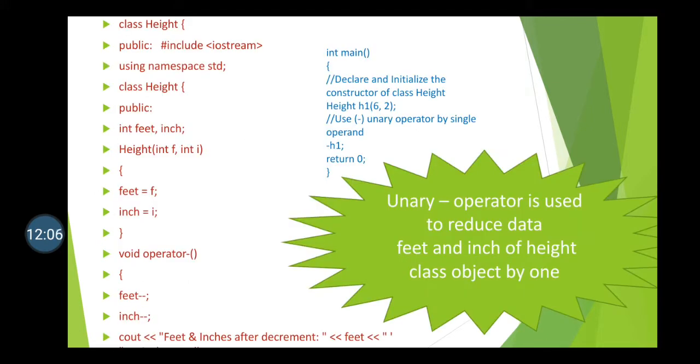See, we will take one example. My first type is overloading a unary operator. That means how I can overload. Suppose we will take a simple example of minus sign as a unary operator. Okay, so or minus decrement operator we will try to overload.